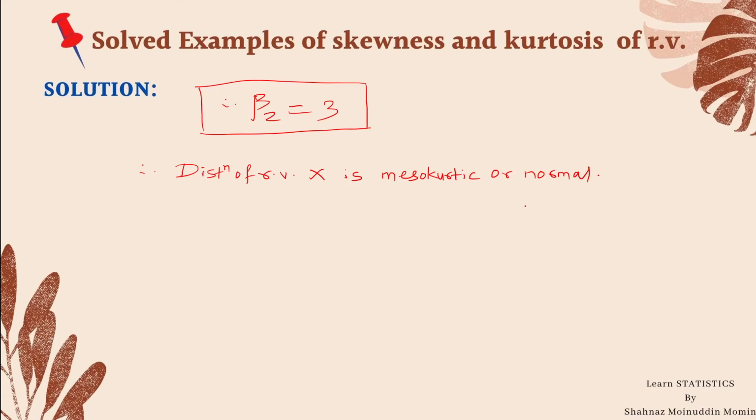So it is known as normal, or in the sense of kurtosis, it is known as mesokurtic. In this way, in this lecture, we learned the two most important properties of a random variable, which are skewness and kurtosis, and we also learned the examples of skewness and kurtosis along with the interpretation of the values of kurtosis and the values of skewness.